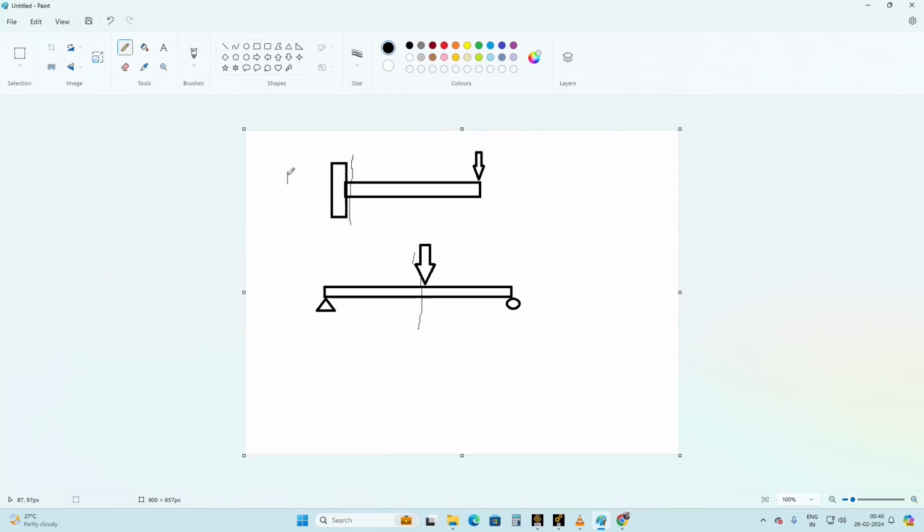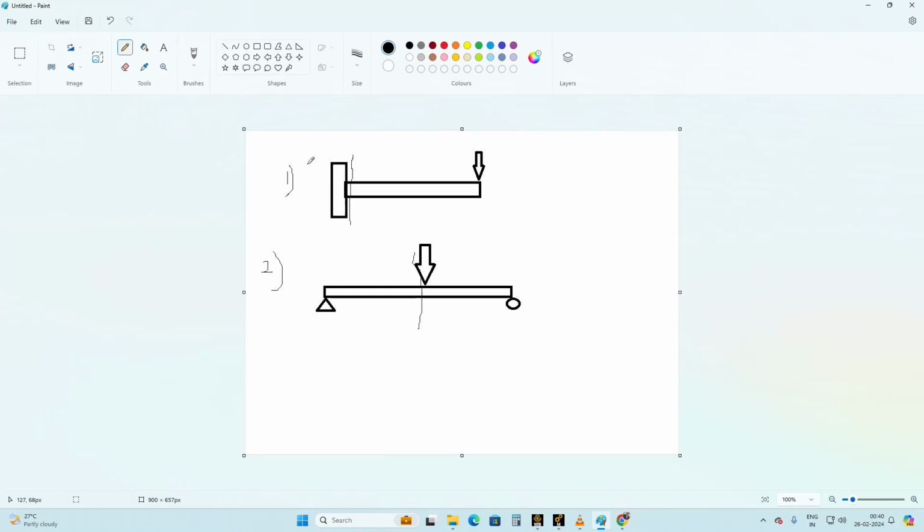So in the first scenario, you applied the load at the end, and the fracture happened at the support region. In the second, in the simply supported beam, you applied the load at the middle, and the fracture happens at the load region itself.